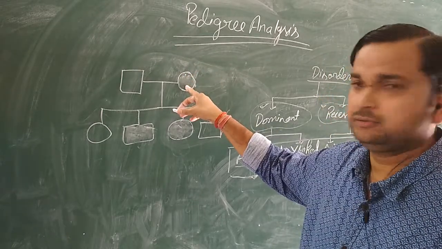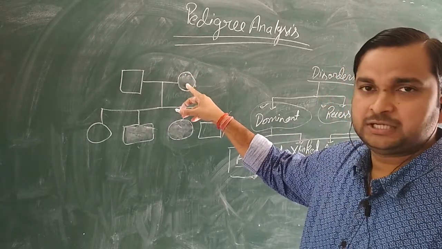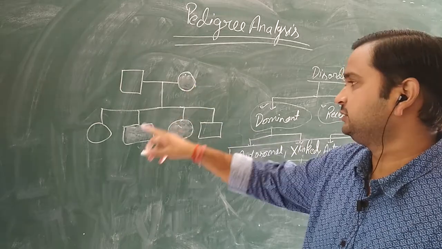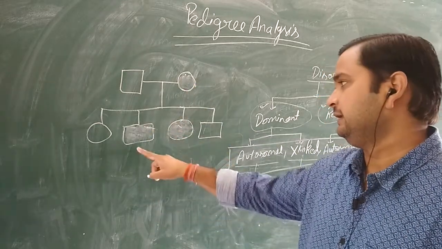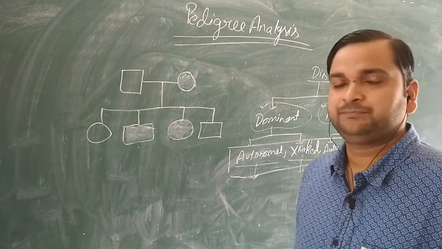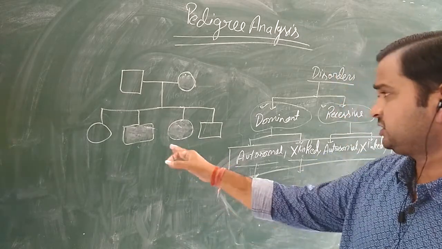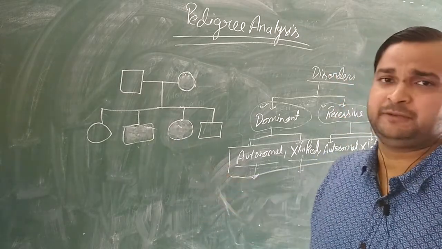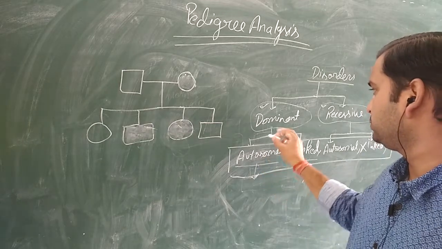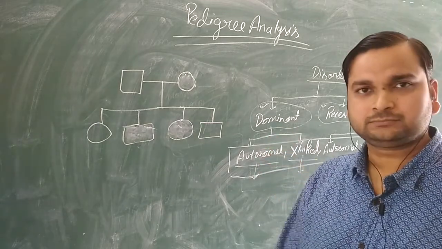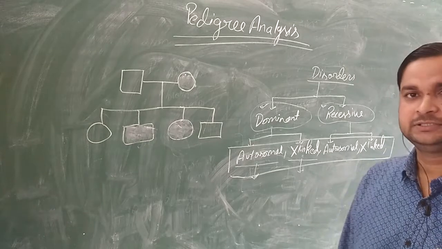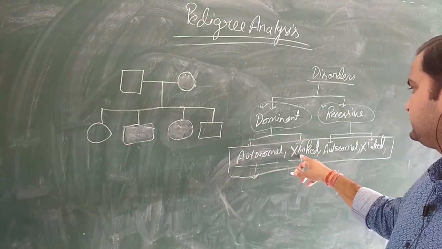This I am stating now. One of the parents is affected, 2 children are affected, 1 male and 1 female. So there is equal distribution of the disease among the offspring. So that disease will be autosomal dominant. Autosomal dominant. Then what is X-linked dominant?